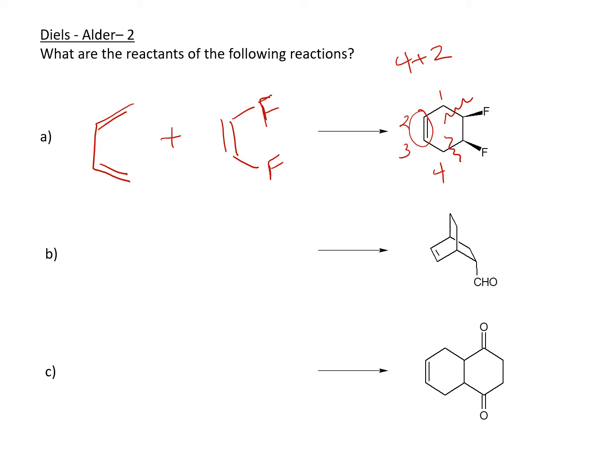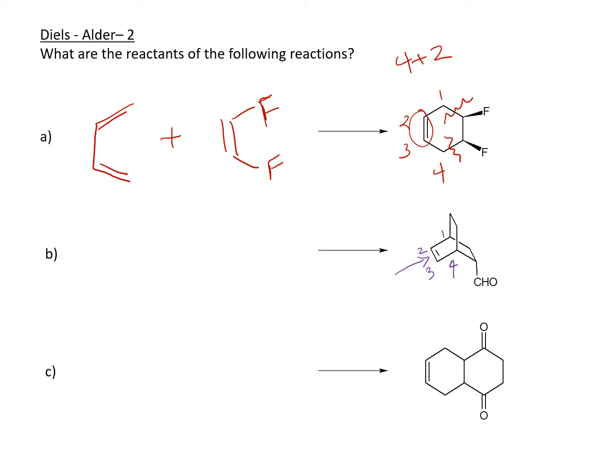And in the next case, we actually have a bicyclic structure. So in the bicyclic structure, it doesn't matter, no need to worry too much. You focus on the double bond. Okay, so here is the double bond. So you look at the double bond, you know that that is 2 and 3. So then 1 and 4 is this one.